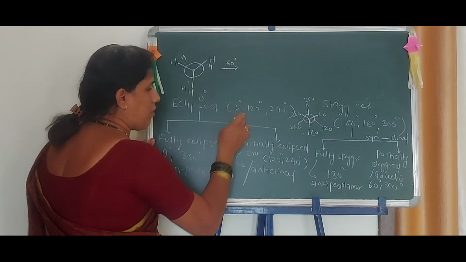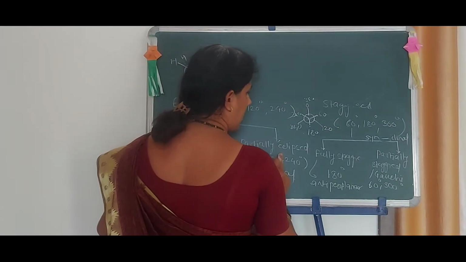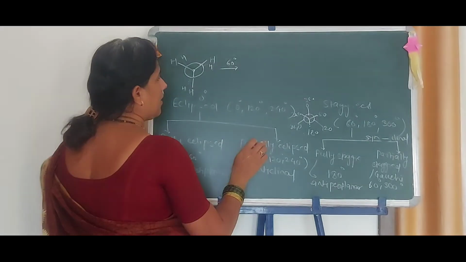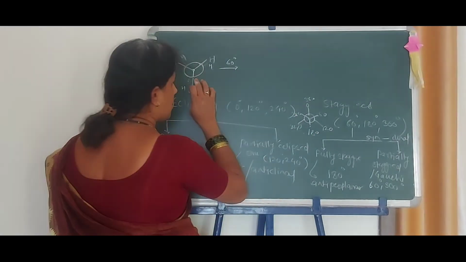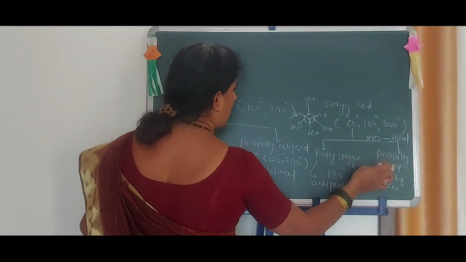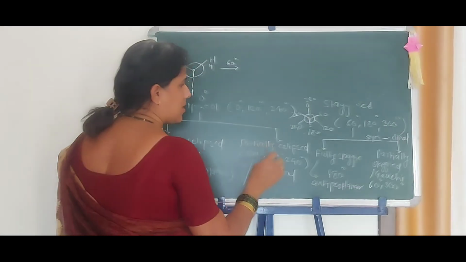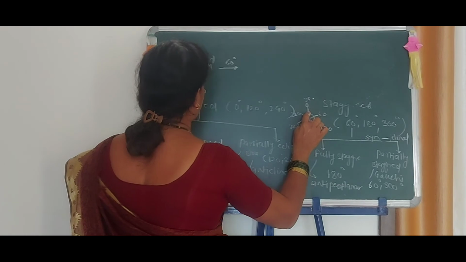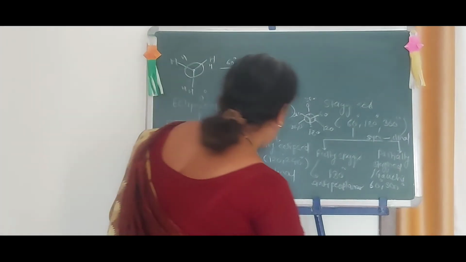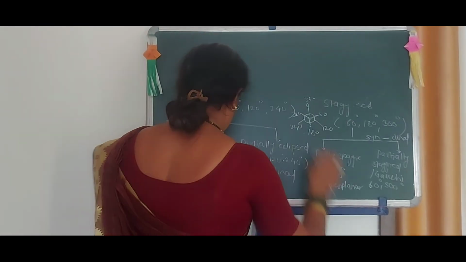Now come to the second, that is, partially eclipsed. This is 0, then 60 degrees. 60 degrees means partially staggered. Okay. Now what happens here? At 60 degrees, again I am drawing in a correct fashion as like this for your convenience.